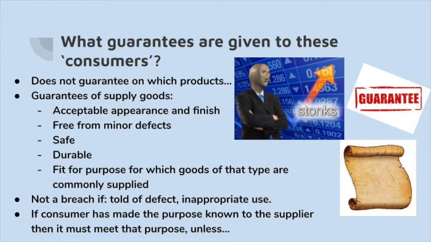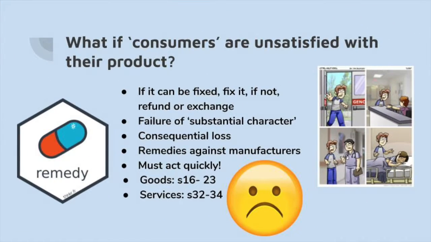But what if the goods are satisfactory but the customers are not? In the case that a consumer is unsatisfied with the goods or services provided by an SME, they must act promptly in order to act fairly towards the supplier. In relation to goods, if it can be fixed, fix it. Otherwise, the supplier can either replace the item or refund the purchase price, and this is usually up to the supplier. Also, replacement goods are still covered by the CGA.